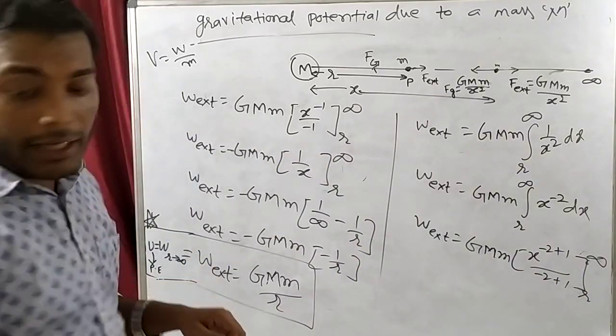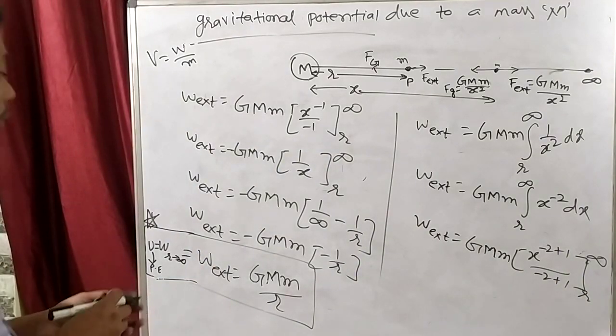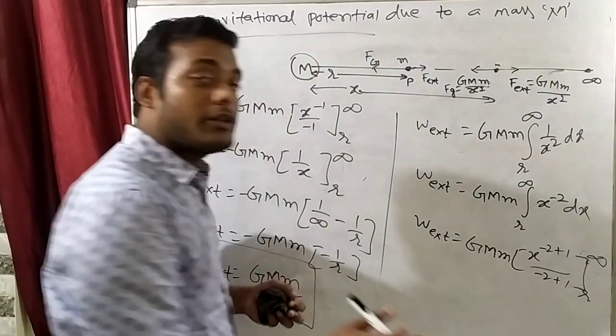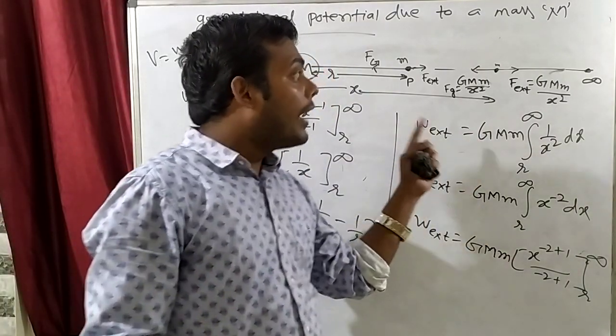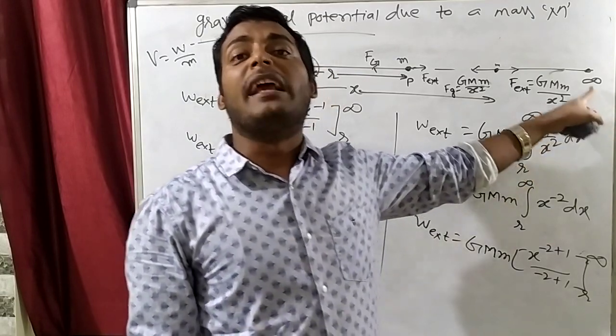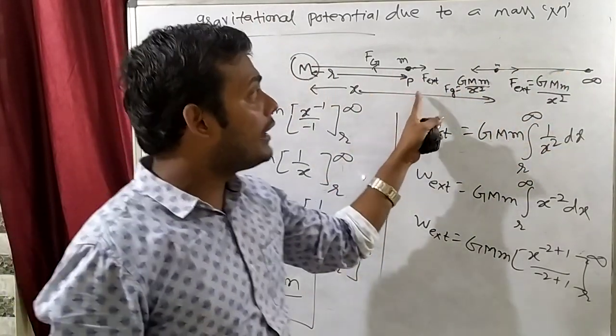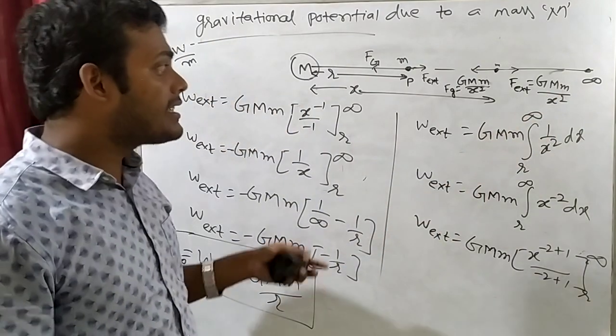In the starting of the lecture I told you that we will go from R to infinity. Actually, the definition of potential is the work done in moving a unit mass from infinity to R. But we are calculating R to infinity, so we just have to place an extra minus sign.